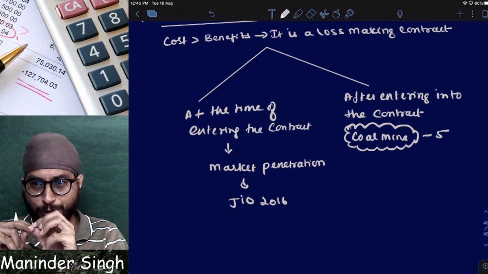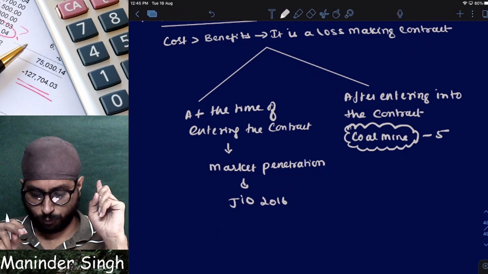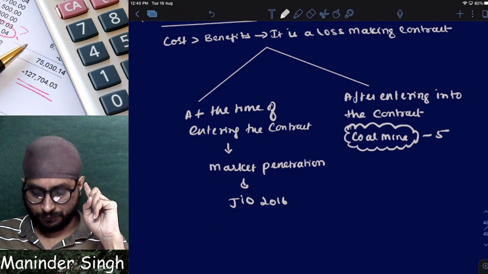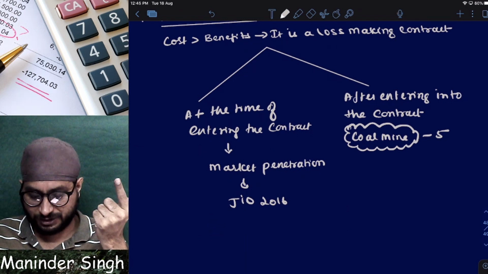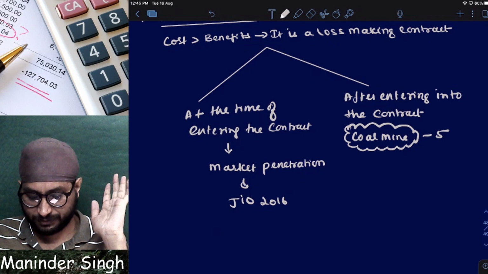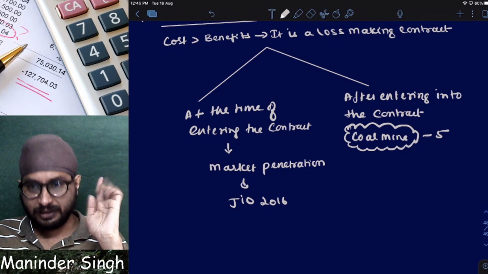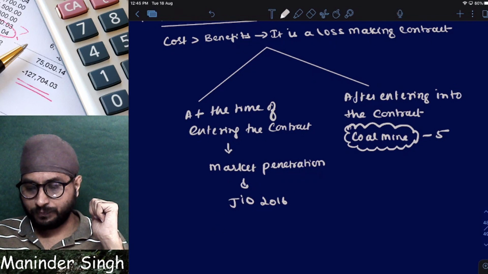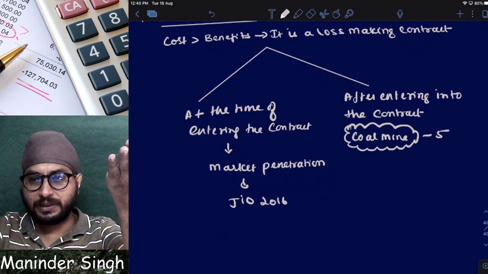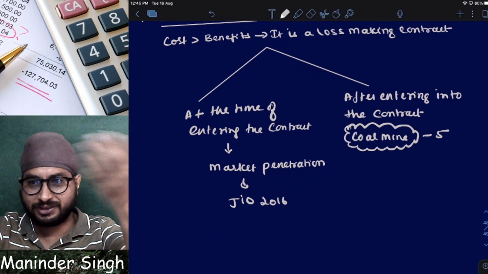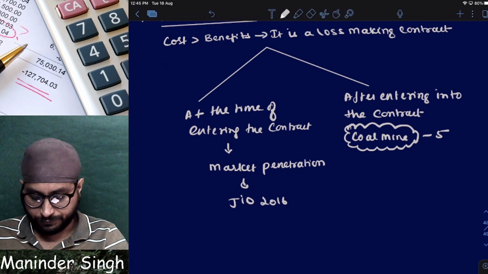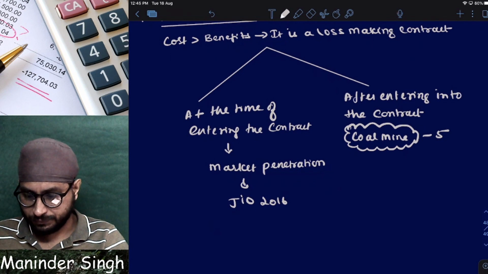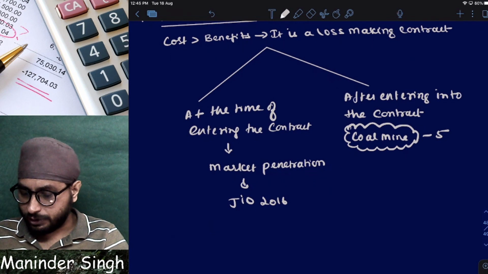Remember this example I told you in AS 10 about decommissioning charges and similar liabilities. In the future I'm going to incur decommissioning charges, that is restoration charges, and now only I'm booking a provision. Yes, clear.